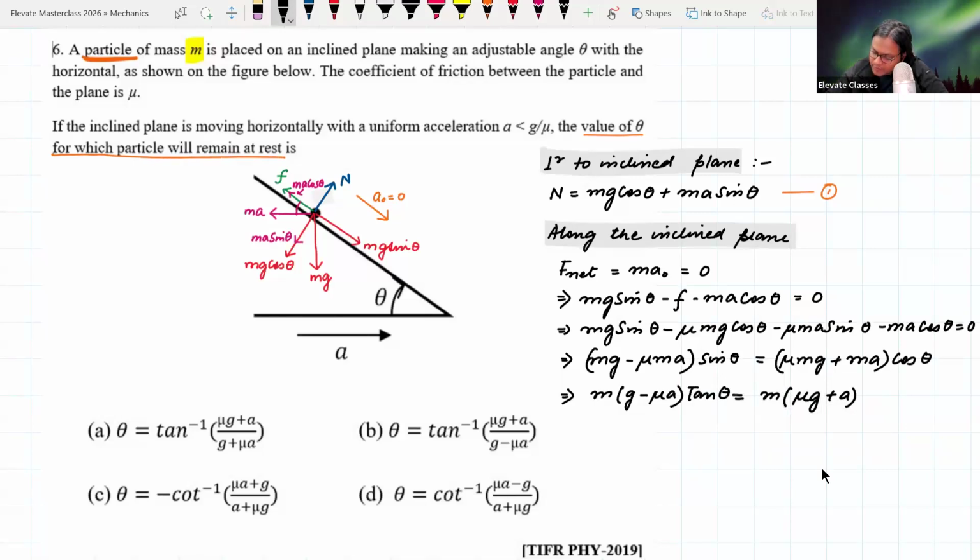Tan theta, right? So therefore m and m get cancelled, and finally we have tan theta is equal to mu g plus a upon g minus mu a. That's it. So theta is tan inverse of mu g plus a upon g minus mu a. So the answer is option number B. That's it. Done.